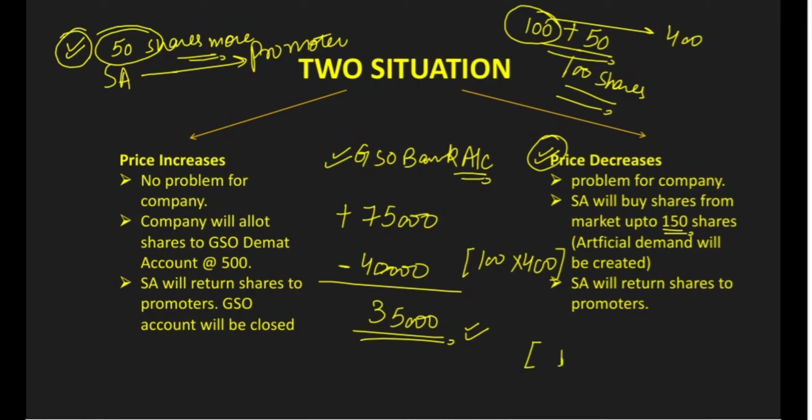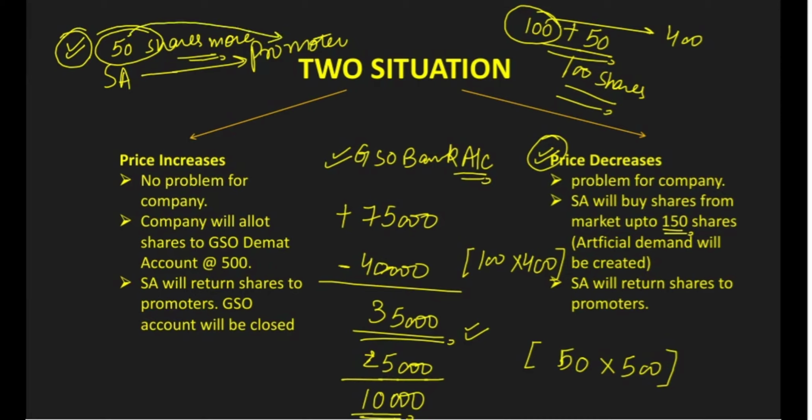Now 50 shares multiplied by 500, which is 25,000, and the amount left is 10,000. Now SA will return these shares of 50 shares which it has got from company. It will return these shares to the promoter.